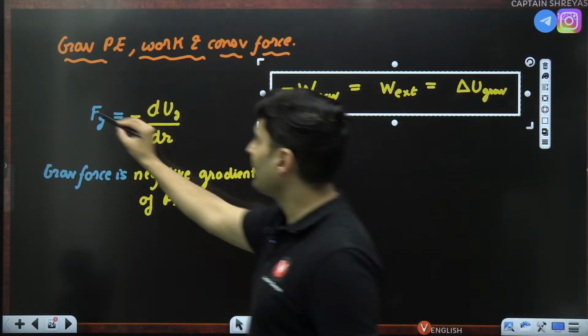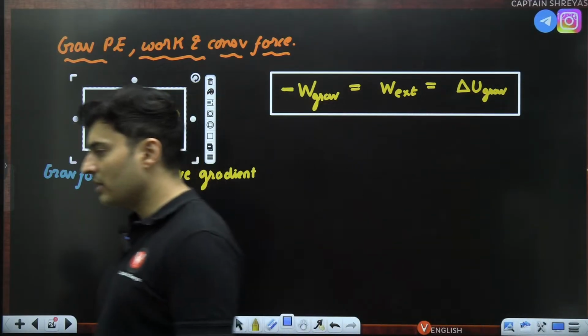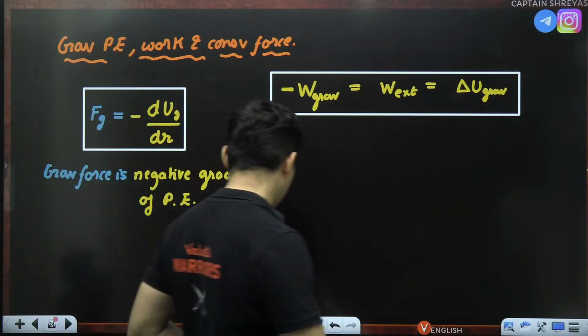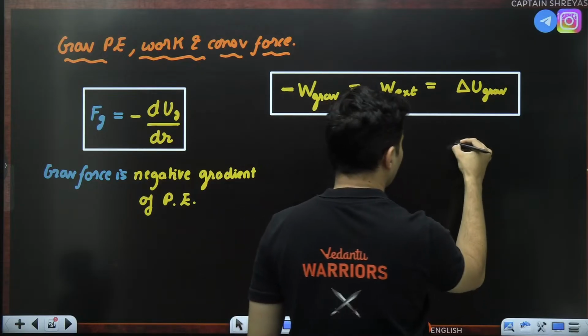We have seen this even in electrostatics. Delta U means change in the gravitational potential energy.